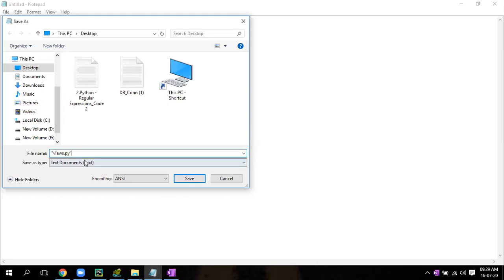Here why am I giving double quote? Because if you don't give double quote, it will save as .txt. I don't want .txt, I want .py. So that's why I'm giving double quote. Now go to that path and save there. Don't save it here, save it on the desktop.